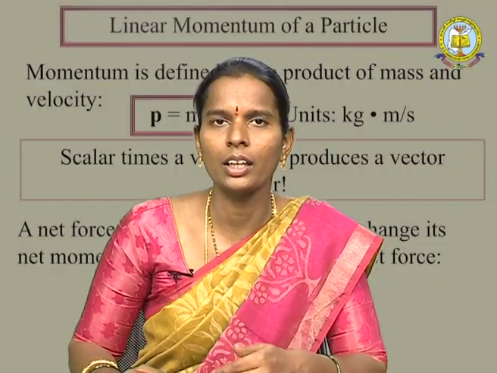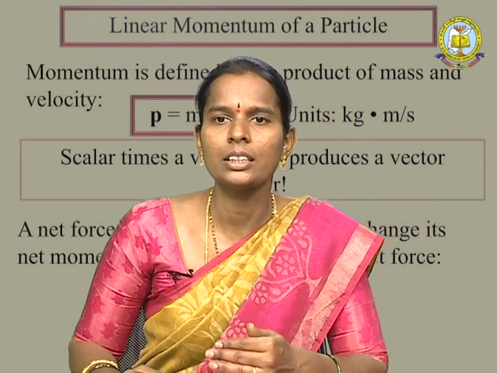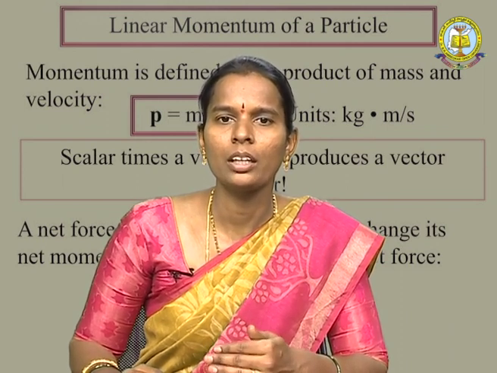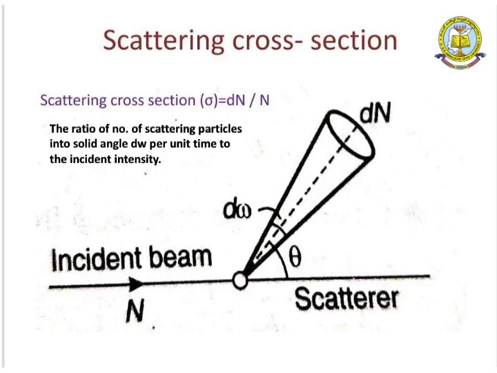What is the scattering cross section? Sigma is equal to dn by n. What is dn? That is the number of particles. So the number of particles within a solid angle dW per unit time to the incident intensity is called the scattering cross section. Sigma is equal to dn by n. This is the scattering cross section.